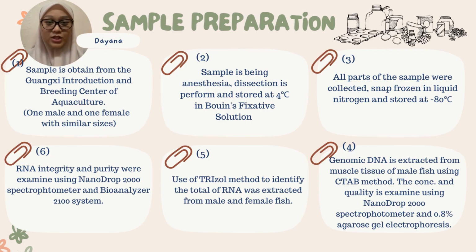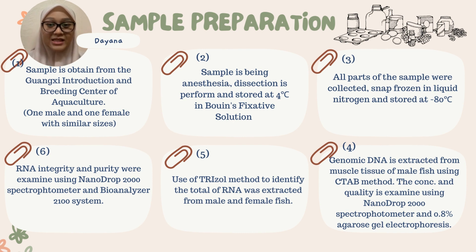The first method we need to do is preparation of the sample. The sample is obtained from the Guangxi Introduction and Breeding Center of Aquaculture, one male and one female with similar sizes. The sample is anesthetized in a bath of ethanol. Dissection is performed and tissue is stored at 4 degrees C in fixative solution. All parts of the sample were collected, snap-frozen in liquid nitrogen, and stored at negative 80 degrees Celsius.